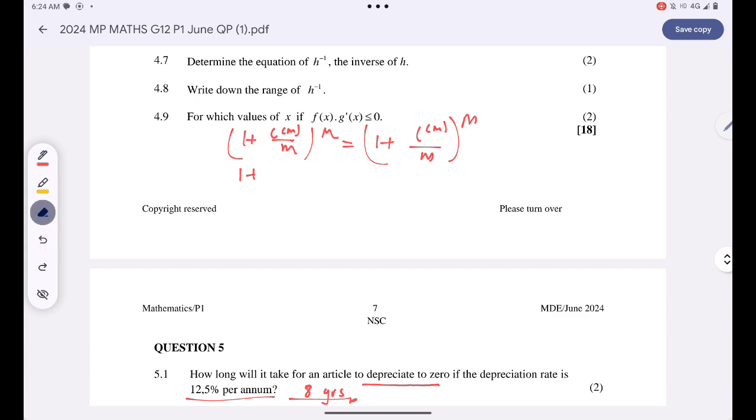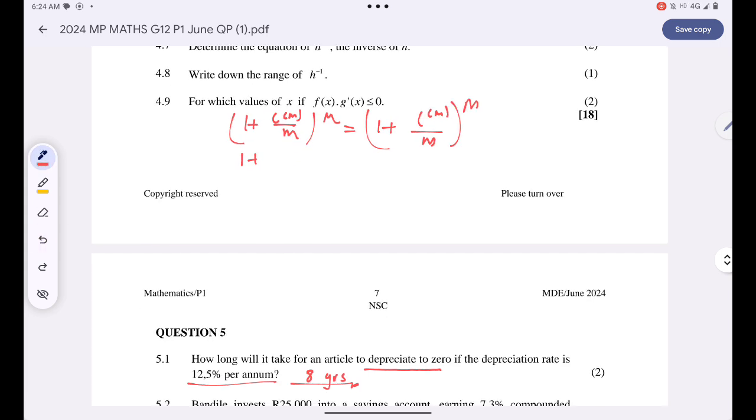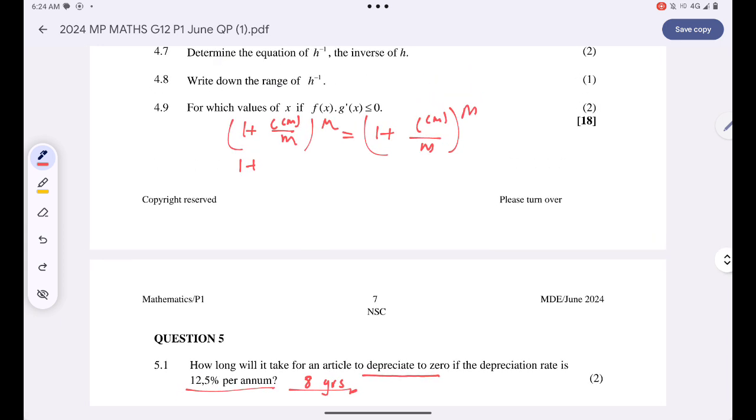But you are given that nominal interest, let's just substitute it. It's 0.073 over 1, all raised to the power 1, is equal to 1 plus i nominal, which is compounded quarterly, by 4 quarters in a year. So m is just equal to 4.